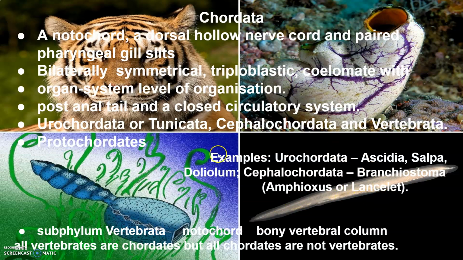Examples of urochordates are Ascidia, Salpa, Doliolum. Cephalochordata: Branchiostoma, that is Amphioxus or Lancelet. And the members of the subphylum Vertebrata possess a notochord during the embryonic period, and the notochord is replaced by a cartilaginous or bony vertebral column in the adult. Thus all vertebrates are chordates, but all chordates are not vertebrates. Vertebrates have a ventral muscular heart with 2, 3 or 4 chambers. Their kidneys are there for excretion and osmoregulation, and they have paired appendages which may be fins or limbs.